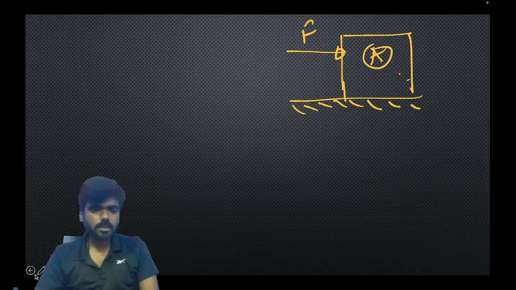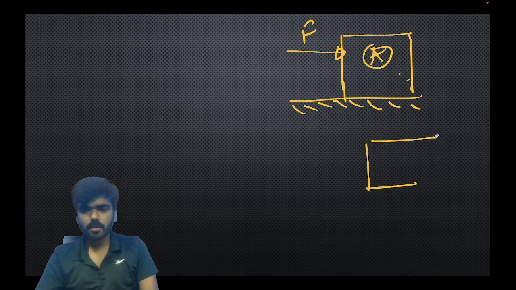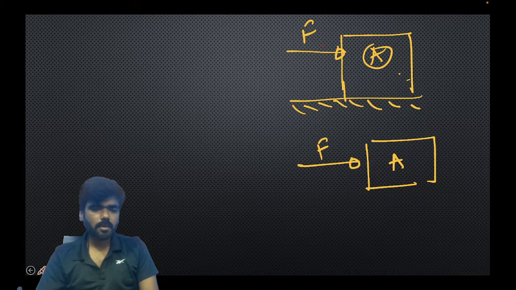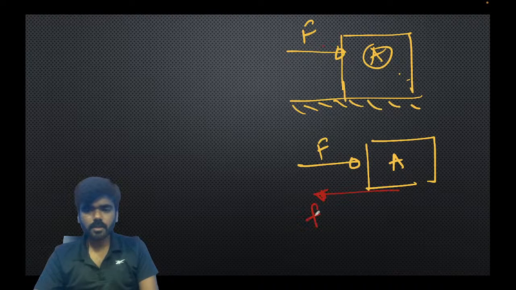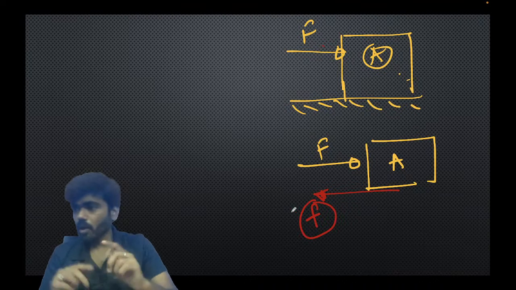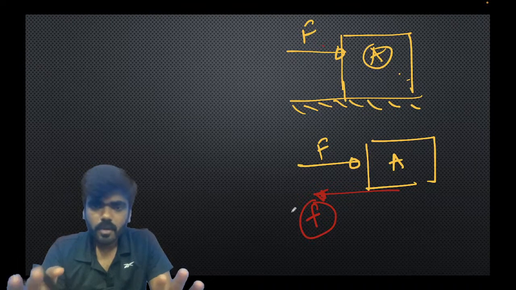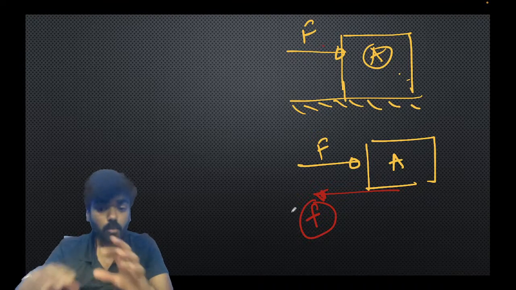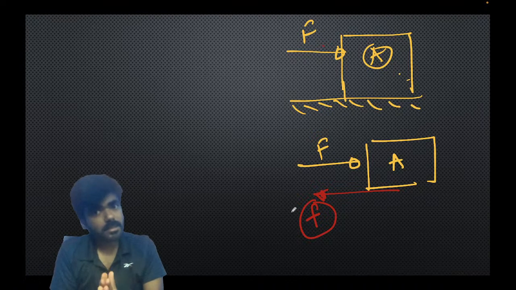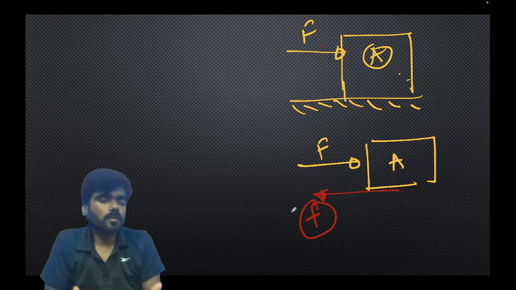To resist this, the friction force on the contact surface is this. Remember, block A is not moving. Students, block A is not moving. It is at rest. But there is a tendency of motion of block A.